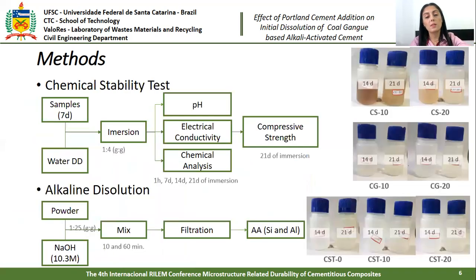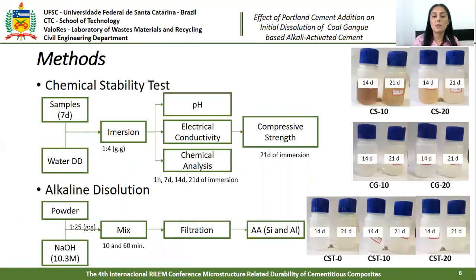The chemical stability test was performed by immersing the samples at 7 days in distilled water for 21 days. The contact solution was subject to electrical conductivity test and chemical analysis at intervals of 1 hour, 7 days, 14 days, and 21 days. The color of contact solutions changed in the CS series, becoming more amber, which can be related to the reaction of iron and sulfur.